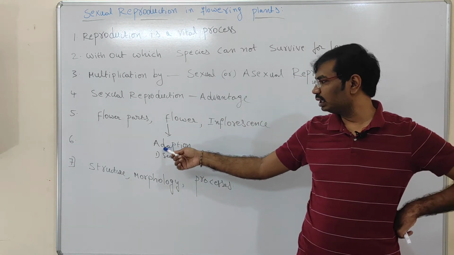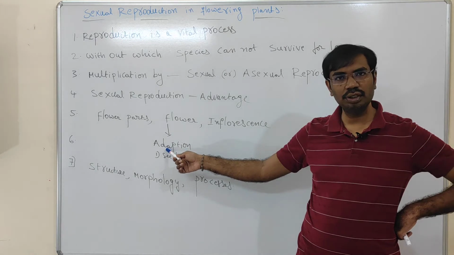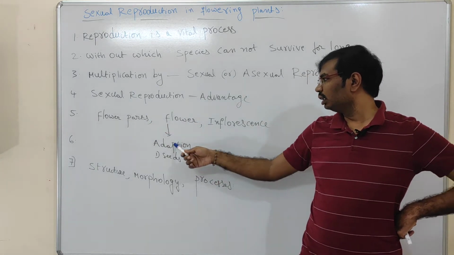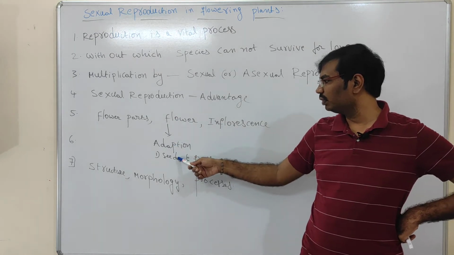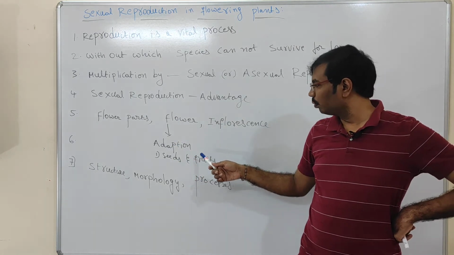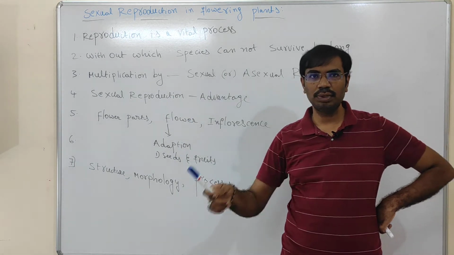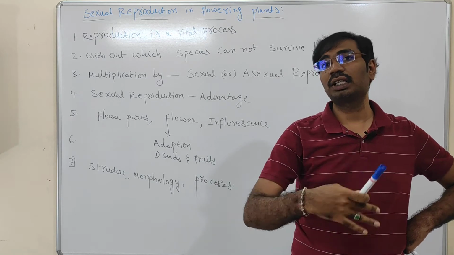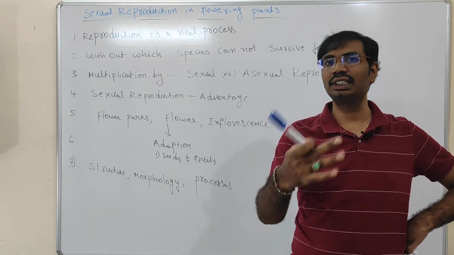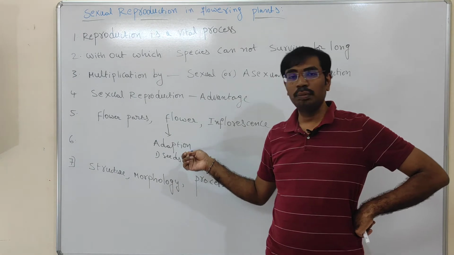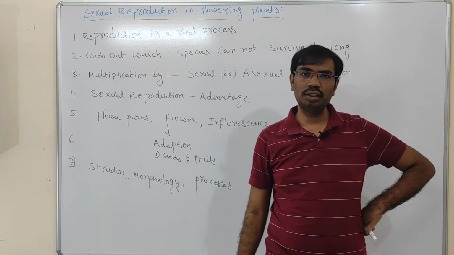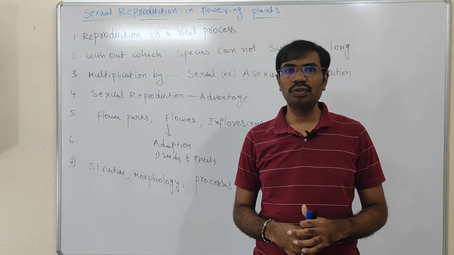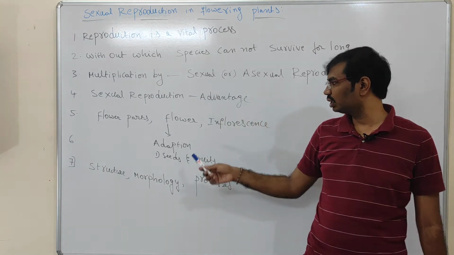So what is the significance of adaptation? This adaptation in reproductive organs like flower, floral parts or inflorescence is important for the formation of seeds or fruits. So fruit formation or seed formation in plants happens because of reproduction. Which kind of reproduction? Sexual reproduction. Why sexual reproduction? Because of sexual reproduction only, the organism can gain new characters. What are those new characters? Variations. So variations are created because of sexual reproduction.